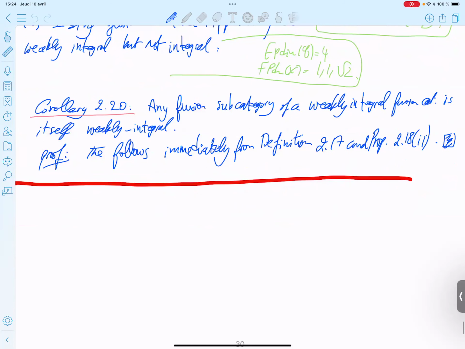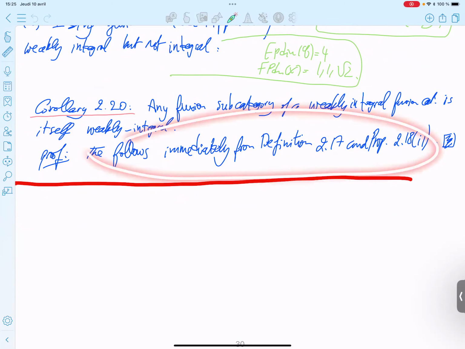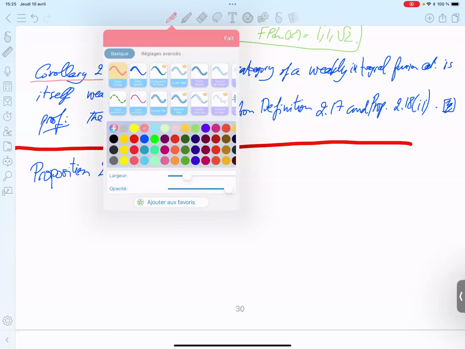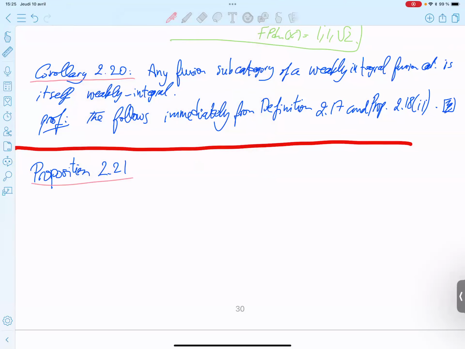Okay, so the proof follows from what we did before. So that's okay. So next, proposition (21). So what is this about? Okay, so this one is very useful.